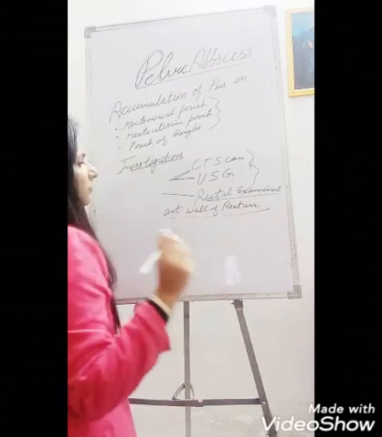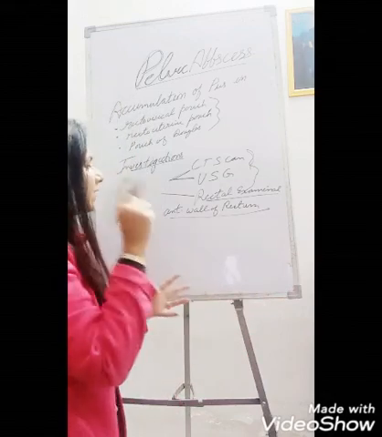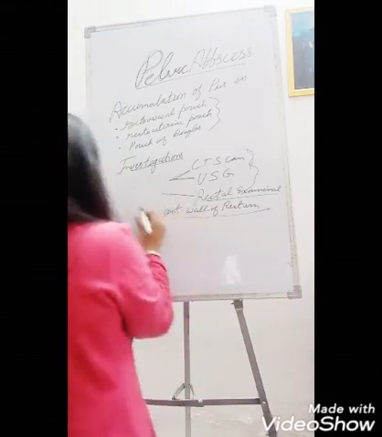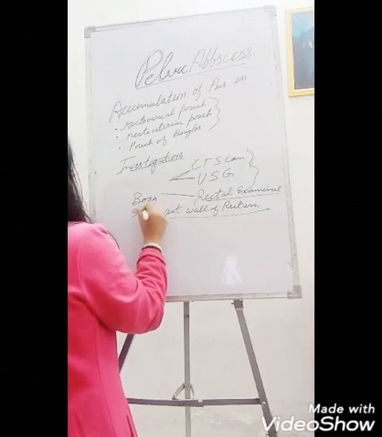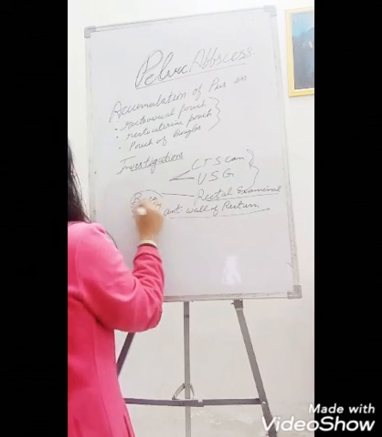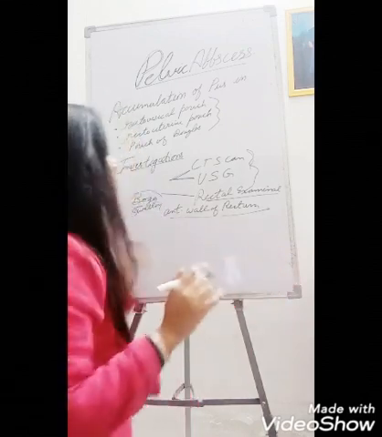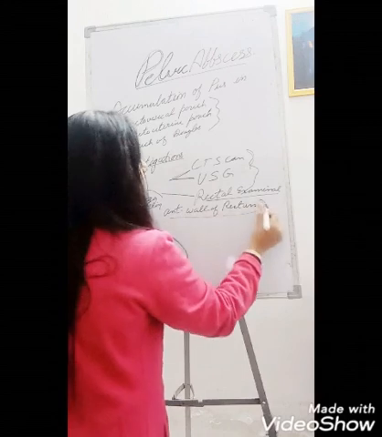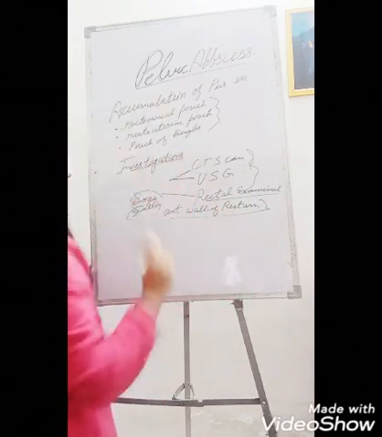While doing the rectal examination, you will feel the tender boggy swelling with pain. The patient will scream with pain. So there will be a boggy tender swelling at the anterior wall of the rectum. This is the confirmatory examination for pelvic abscess.